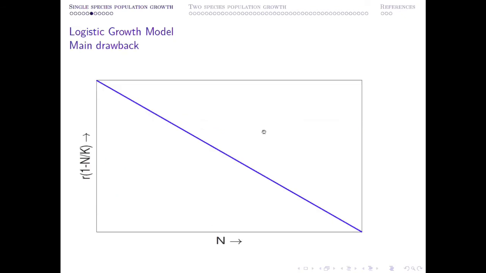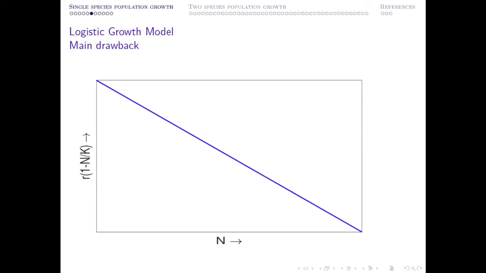Anyway, so this is the convergence, and ultimately they'll converge to the carrying capacity. But what is the main drawback of this model? The main drawback of this model is that whenever N is approaching 0, the growth rate is maximum. This is more or less impossible, because if we think about a two-sex population model, and you have a very small population, there might not be enough capable male and female individuals who can produce offspring after successful mating.